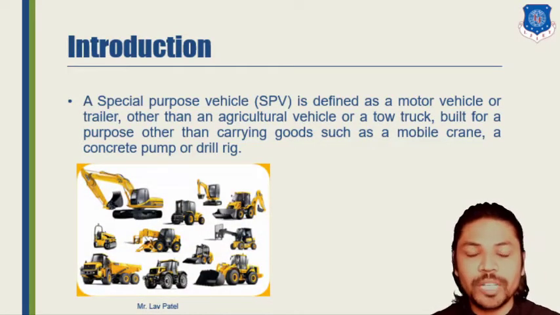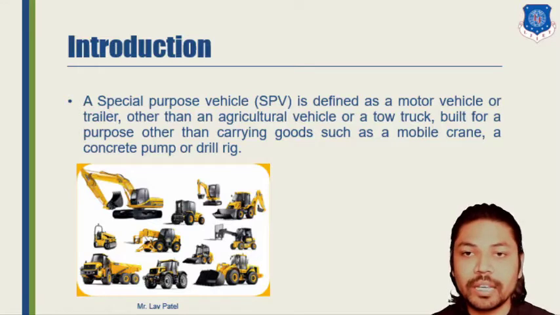So first, what do we mean by special purpose vehicle? From the name itself we can see that it is a vehicle that is specially used for a specific work or specific task, or we can say a specific purpose. That vehicle is called a special purpose vehicle. In definition terms, it is defined as a motor vehicle or trailer other than an agricultural vehicle or tow truck that is built for a purpose other than carrying goods. So we are not considering agricultural vehicles, and we are avoiding the carrying goods task. We can also include the mobile crane, concrete pump and drill rig.